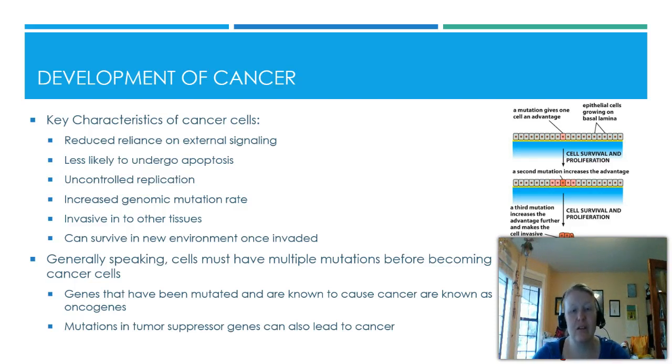And these mutations can occur in two different types of genes that we know are going to lead to cancer. The first is a mutation in the oncogenes. These genes normally are in your body, and we call them proto-oncogenes when they're not cancerous. But once they've had enough mutations, they become oncogenes, which means they're more likely to stimulate the progression towards cancer cells. Another one is tumor suppressor genes. These genes exist normally. They help prevent our cells from becoming tumors, but if they get modified, we can also see them lead towards cancer development. So those are the two main things.